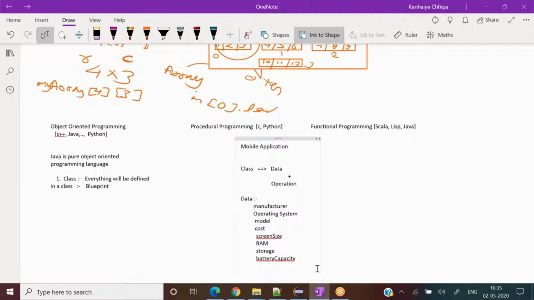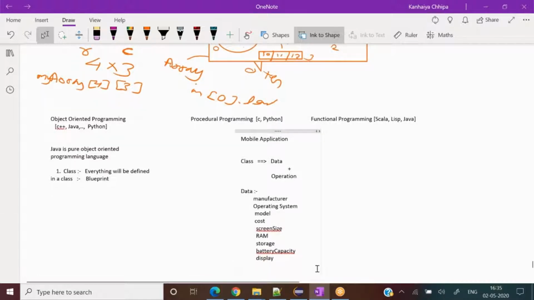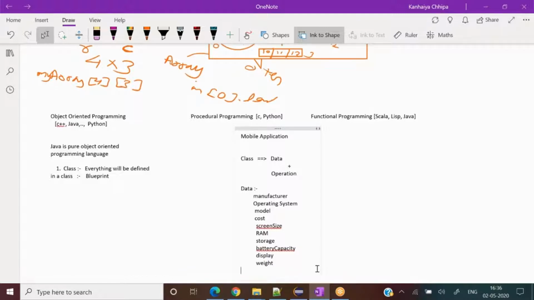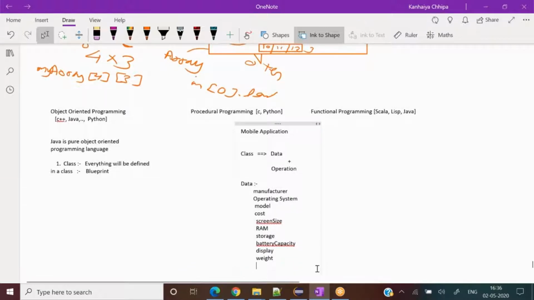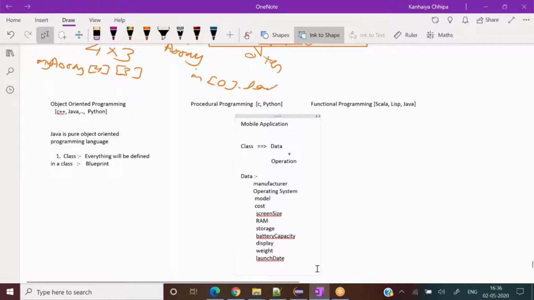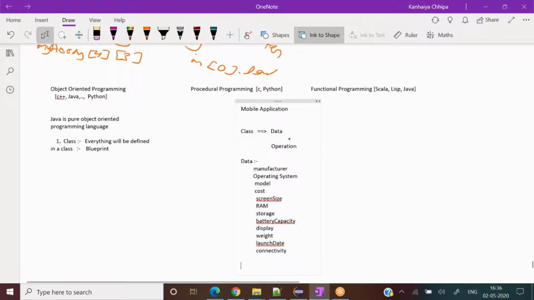When I imagine a mobile, those many things come into my mind. Display, and it might have some weight as well. Whatever we can think of about a mobile. But still we are not talking about any concrete mobile, correct? Let's say launch date. A mobile is launched at some particular time, so that is also mobile data we can think of. And what connectivity it provides, it supports 2G, 3G, 4G, 5G, and so on, right?